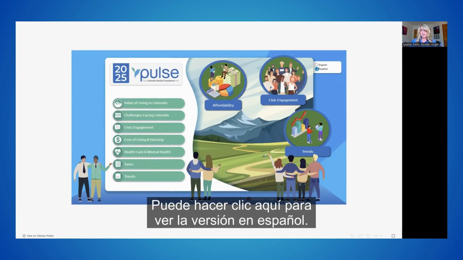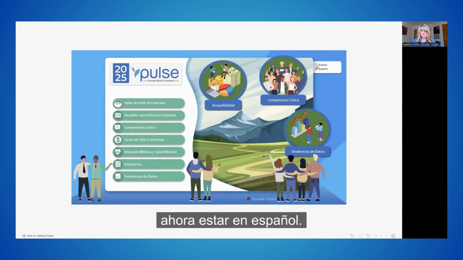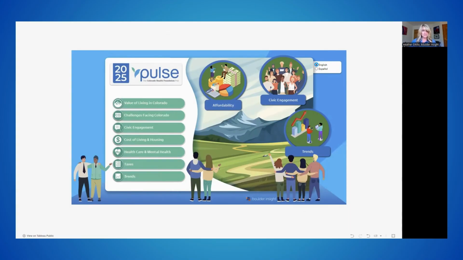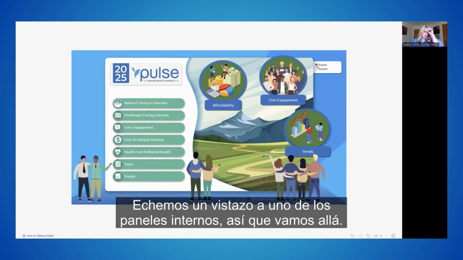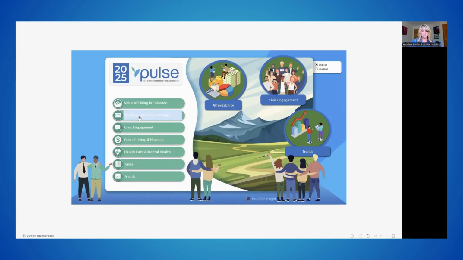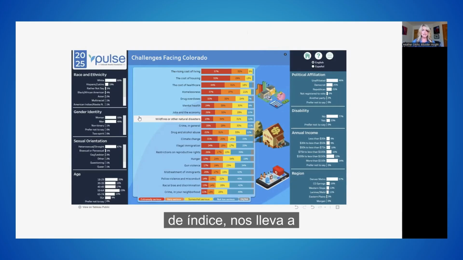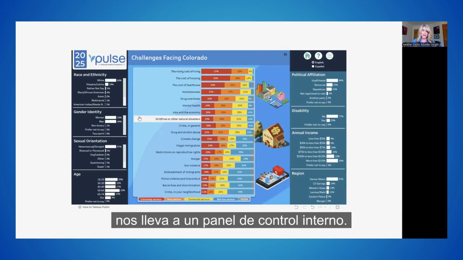You can click on Spanish here. This will change all of the navigation buttons and callouts to now be in Spanish. I can go back to English, and let's take a look at one of the internal dashboards. So let's go to Challenges Facing Colorado first. So you'll notice once we leave that home page or index page, it brings us to an internal dashboard.